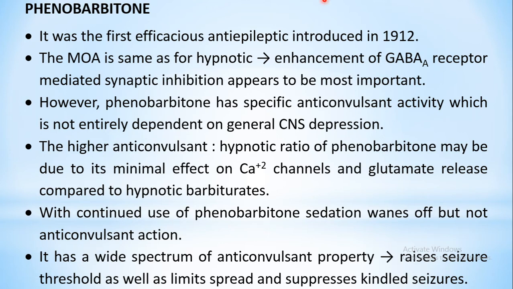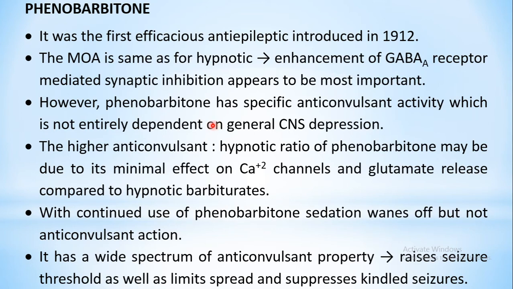It will result in opening of the chloride ion channel and keep it open for a longer period of time, and that's how it produces the inhibitory action.